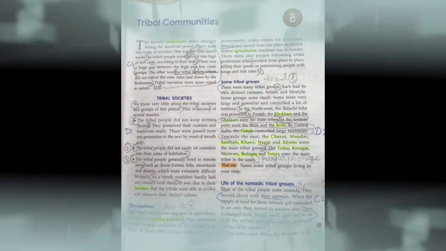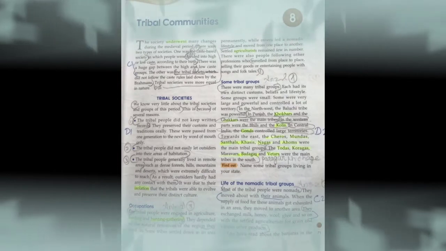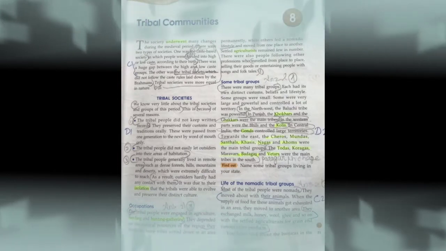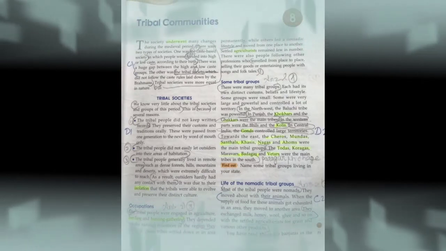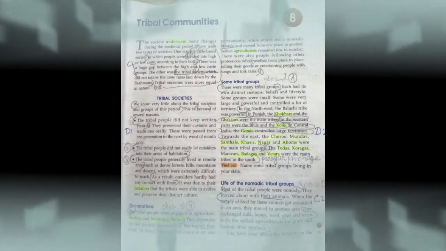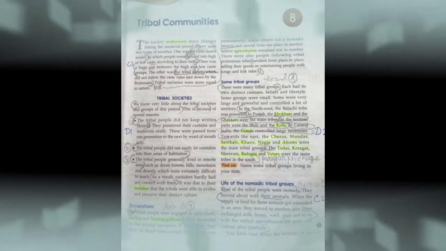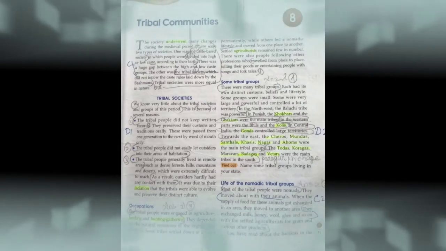Now let us start with the occupations of the tribal people. The tribal people engaged in agriculture, herding, and hunting and gathering. That was their occupation. They depended on the natural resources of the region they lived in.